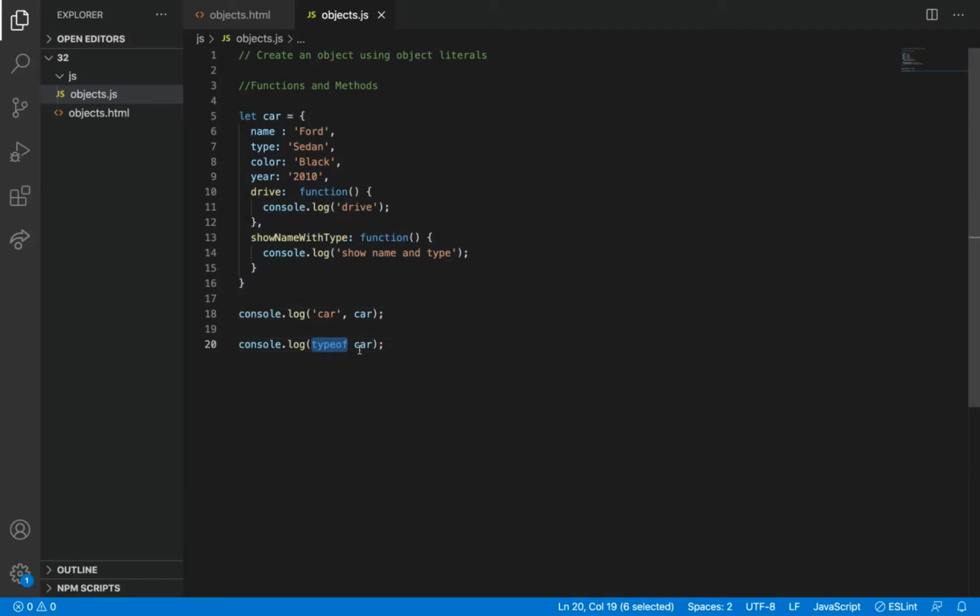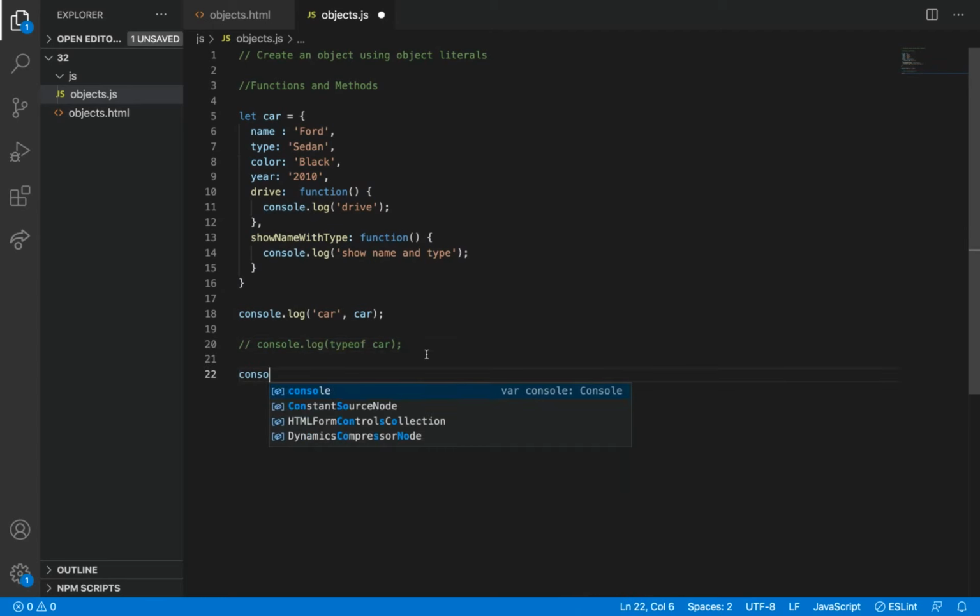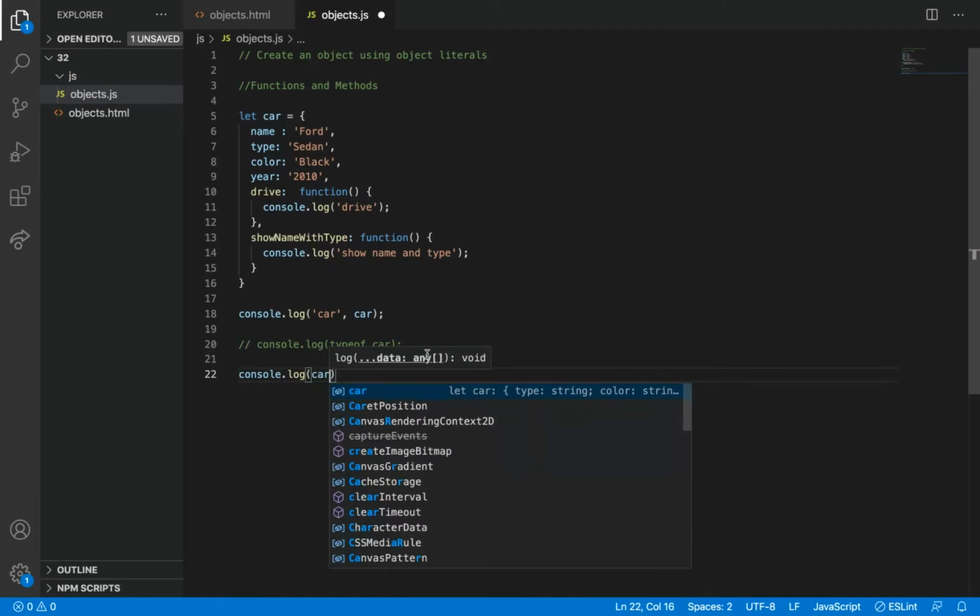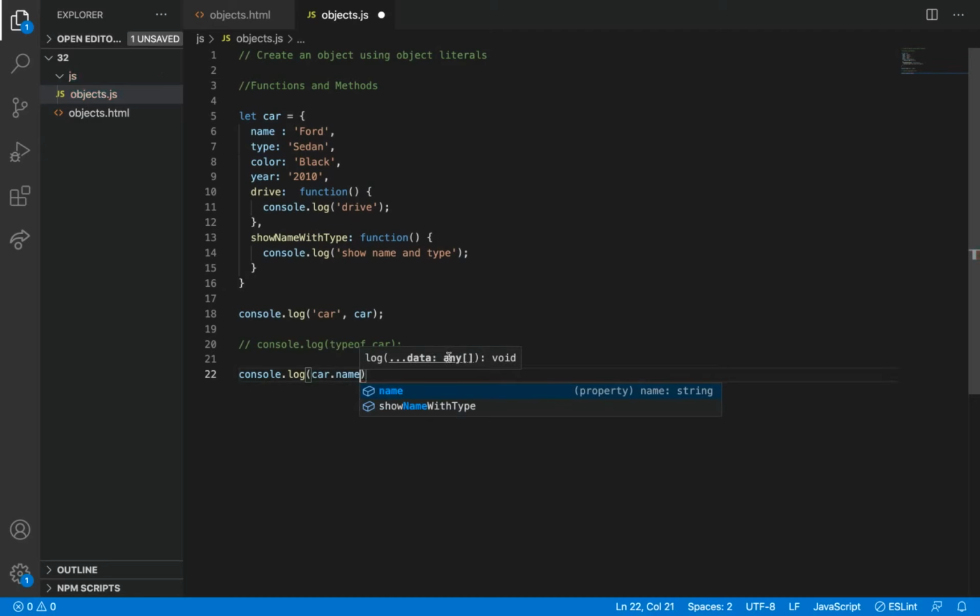Okay, let me do console.log of. How we are going to access it is car dot name. So accessing object using dot operator.